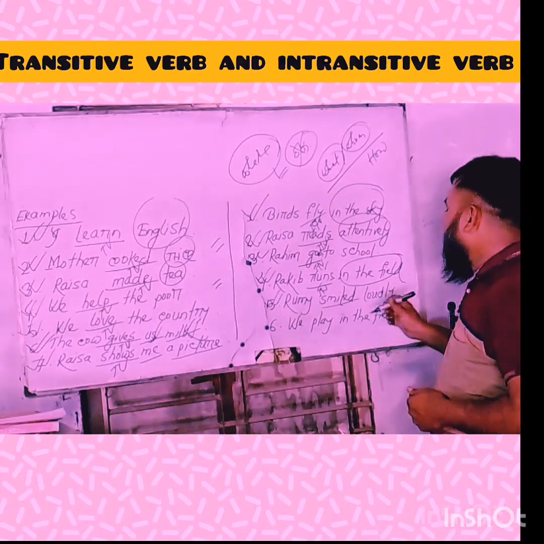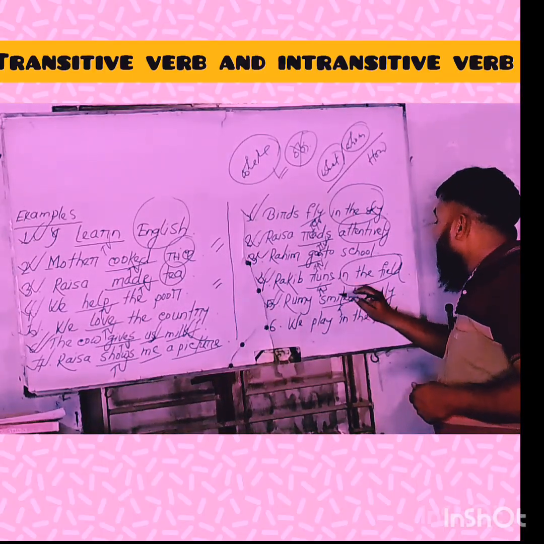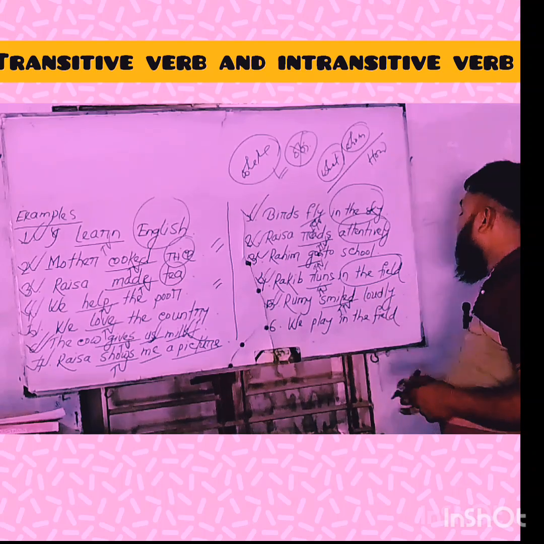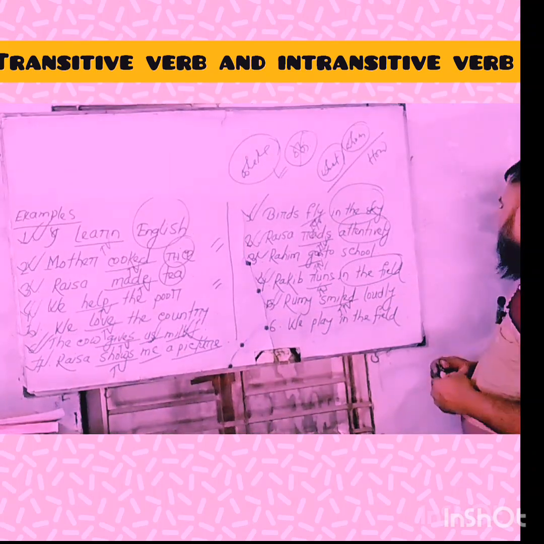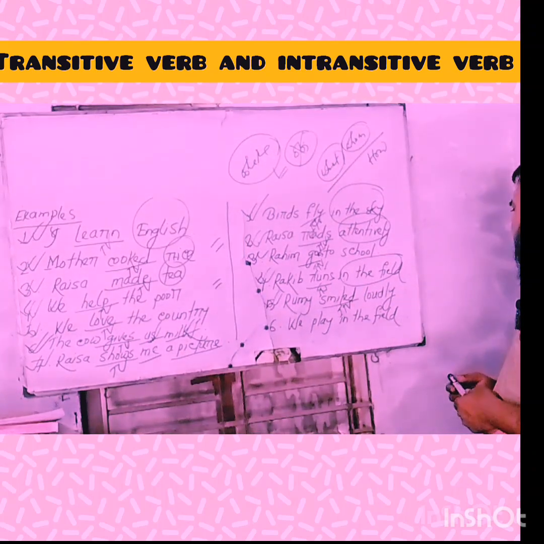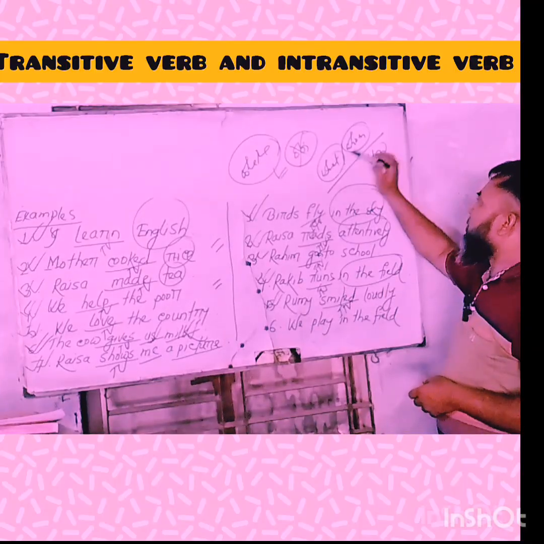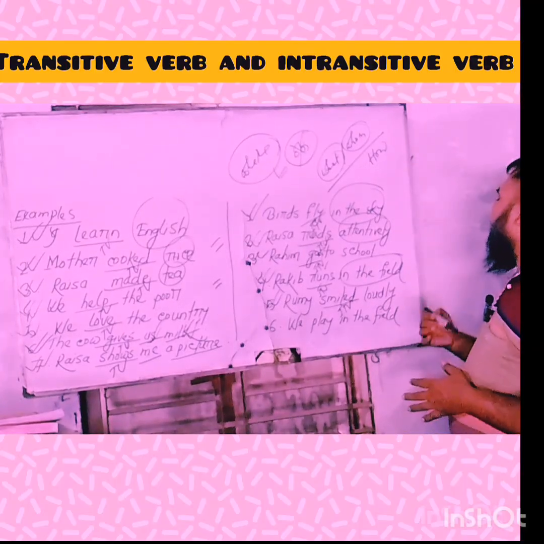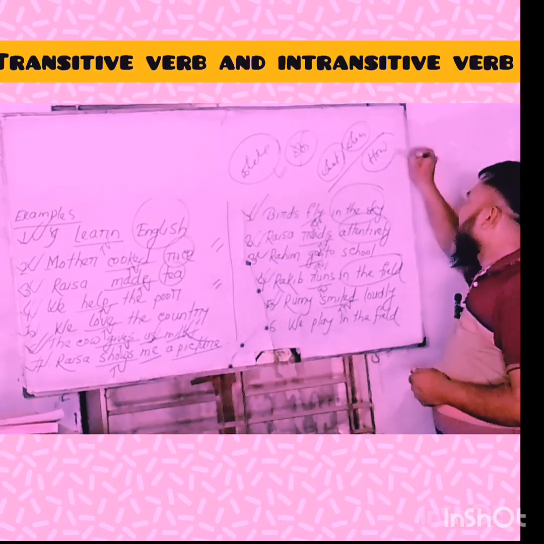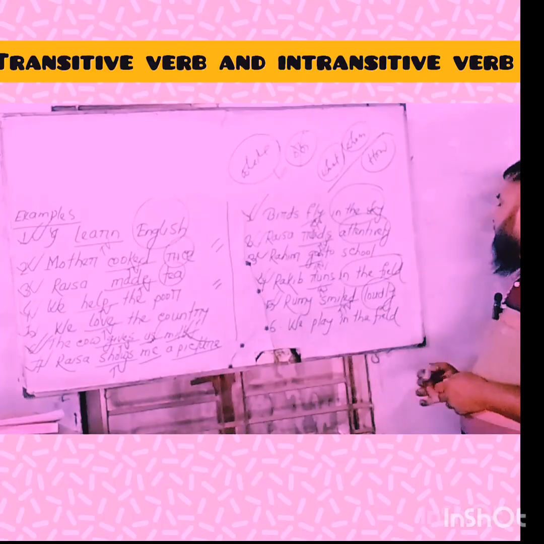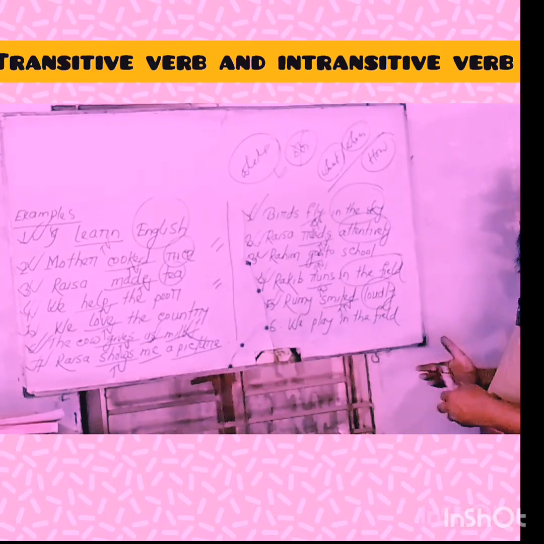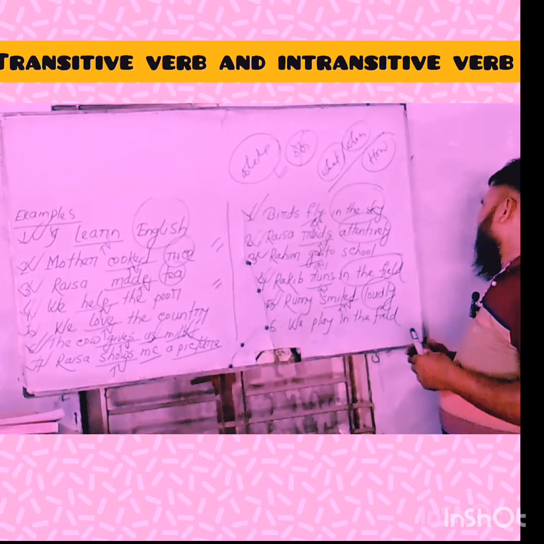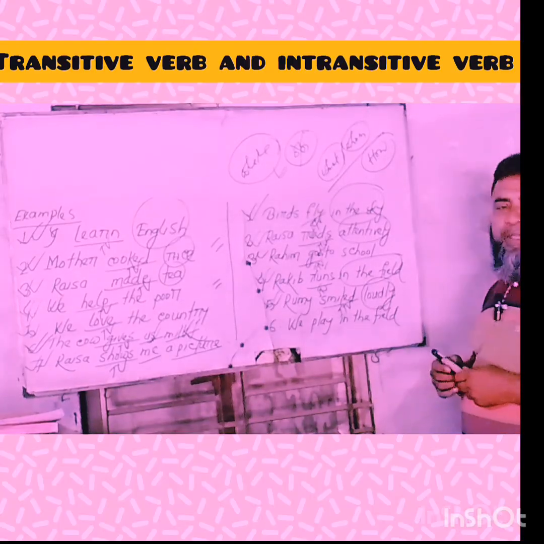I can say that, my dear learners, smiled is an intransitive verb because we can't get an answer if we ask the verb smile with what or whom. But if we ask the verb smile with how, we get the answer loudly. Such as, how did Romy smile? The answer is loudly. I hope you have understood clearly.